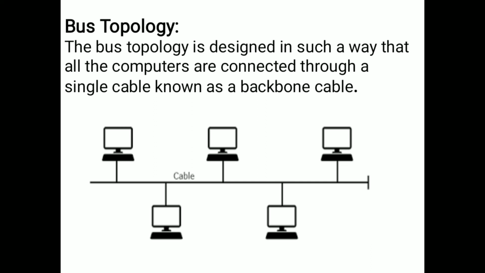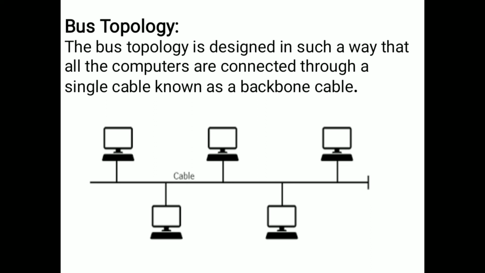In this diagrammatic representation, this is a bus topology. We have 5 systems here, and these 5 systems are connected by using one cable. This cable we call the backbone cable.